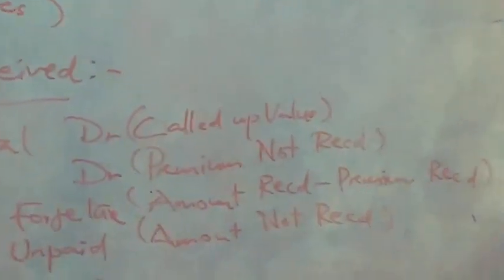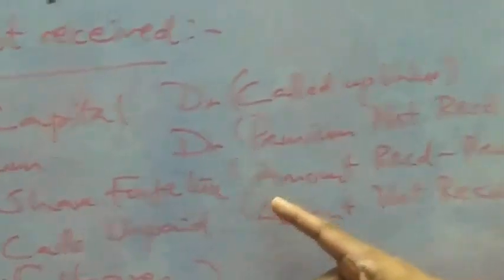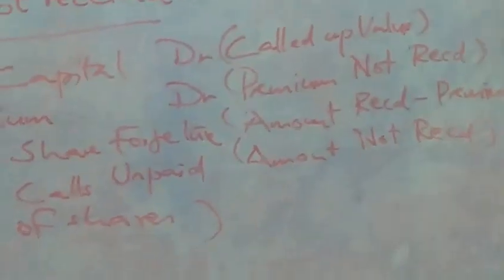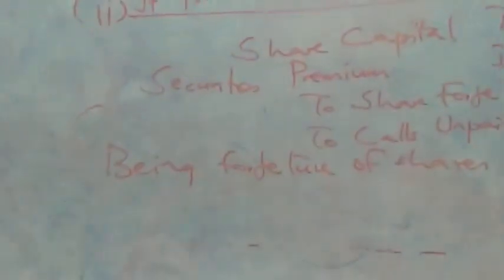Again the calculation: share capital will be called up value, premium will be premium amount not received, forfeiture will be amount received minus premium received, calls unpaid will be amount not received. Same narration, being forfeiture of shares. So this is the topic we are going to discuss today. We will discuss with a question.